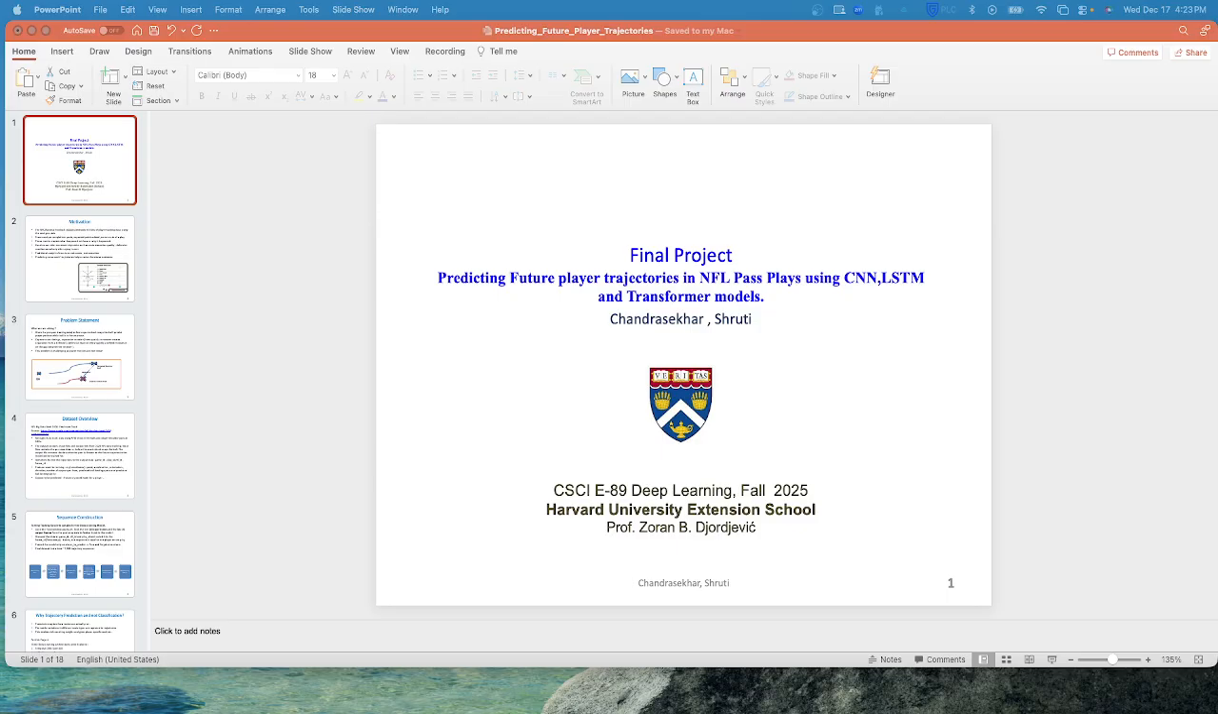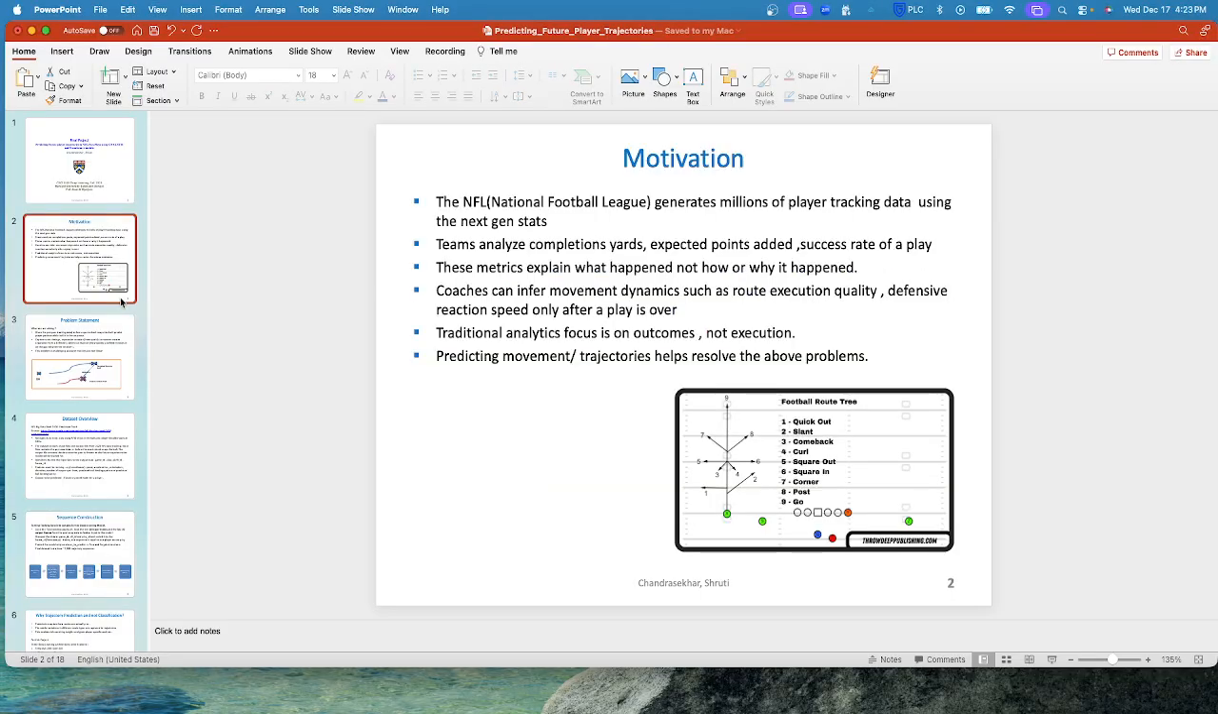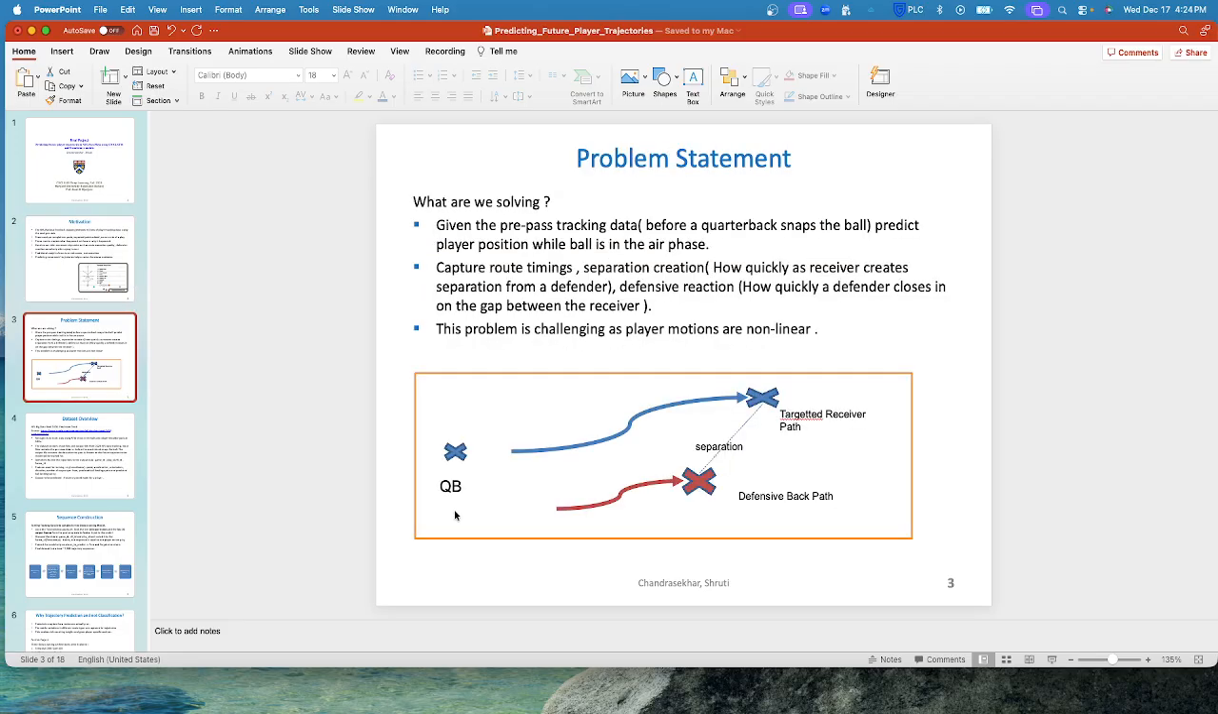The topic I chose for my final project is predicting future player trajectories in NFL pass plays using deep learning models, including CNNs, LSTMs, and transformers. The NFL generates millions of tracking points per game using Next Gen Stats. Traditional football analytics focuses heavily on the outcomes: yard gains, completions, expected points added. However, many critical decisions in football are made before the outcome is known, especially immediately after the ball is thrown.